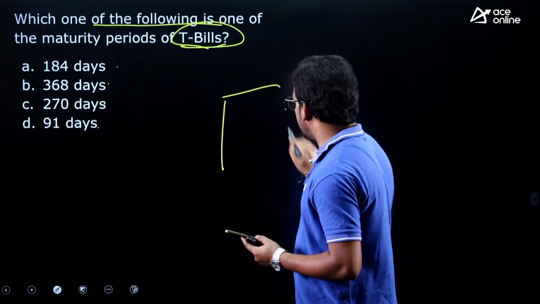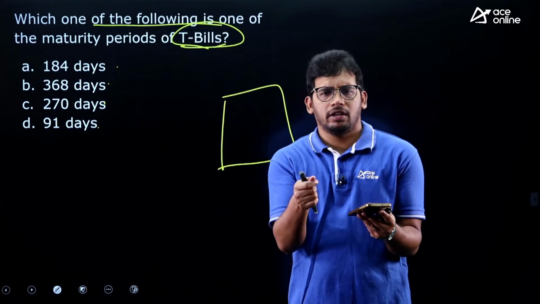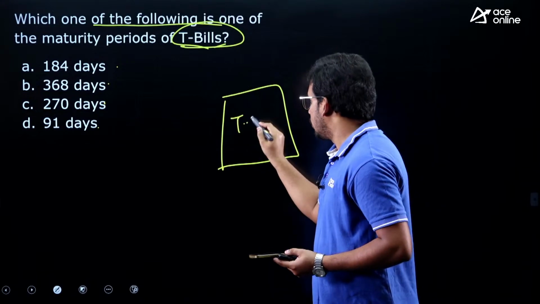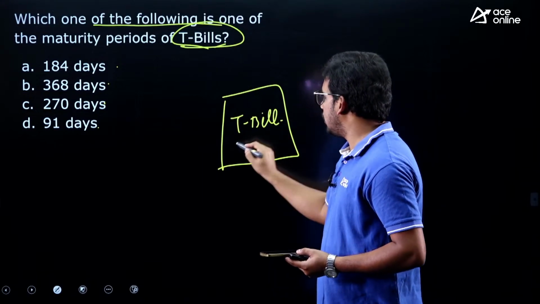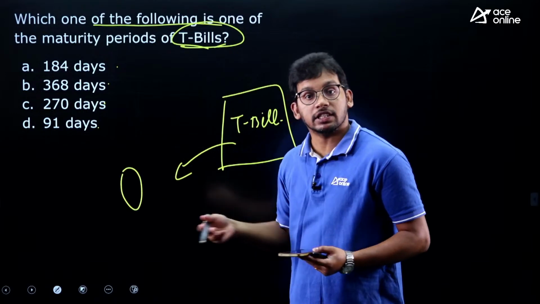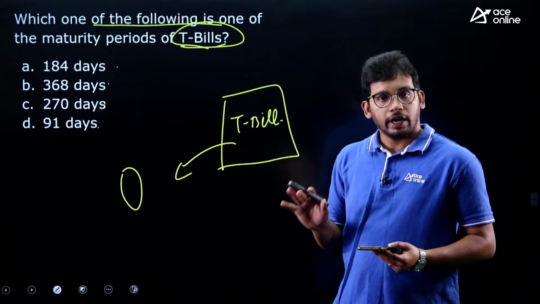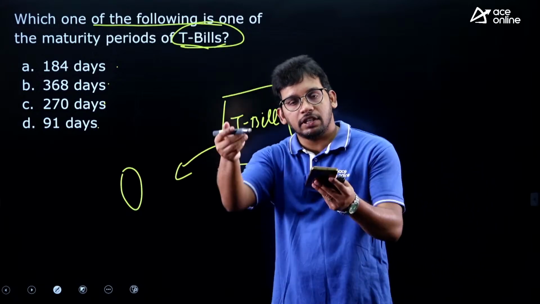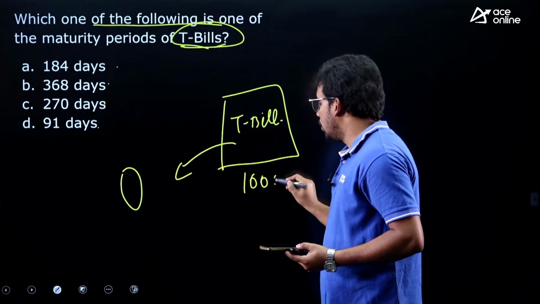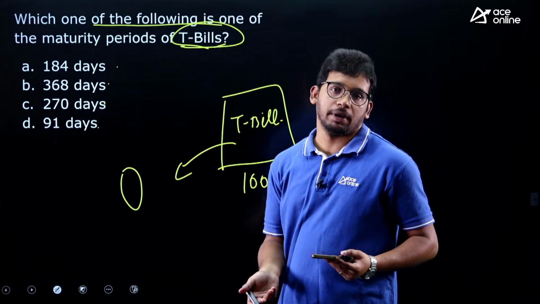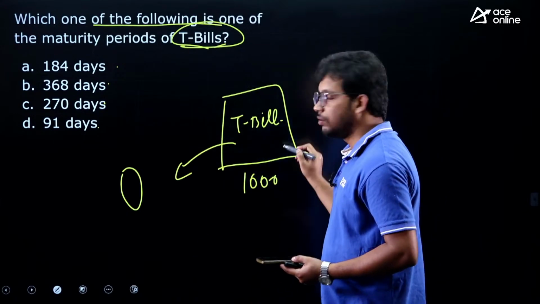Let us discuss T-bill. T-bill means, in a bond, it is a promissory note. What will government do? Government will release this into the market, and as it is released by government, many people are ready to buy as it is safe, right. So the government is saying you give us 1000 rupees now, in future we will give it back with some extra money. It is like a bond, but it has a fixed amount.